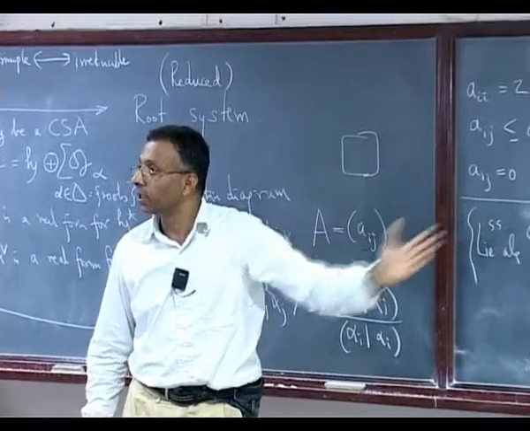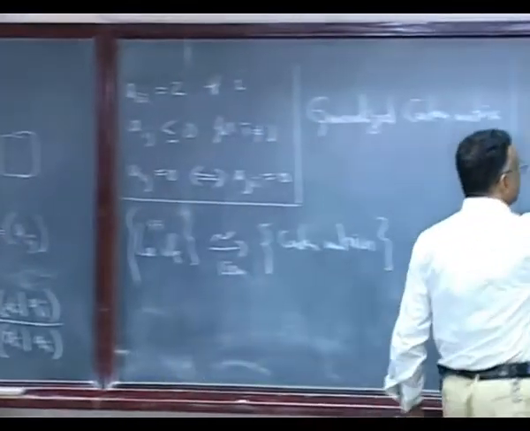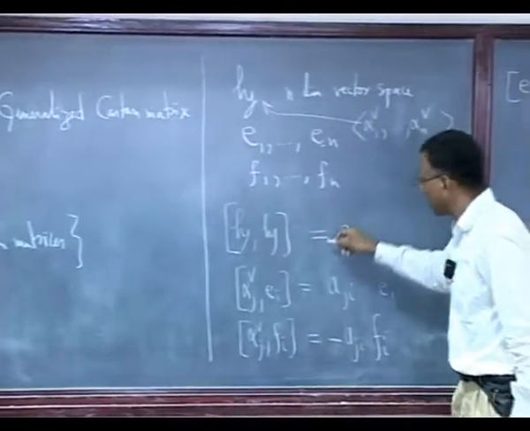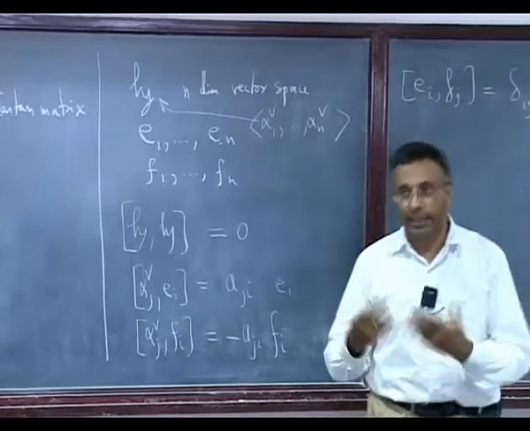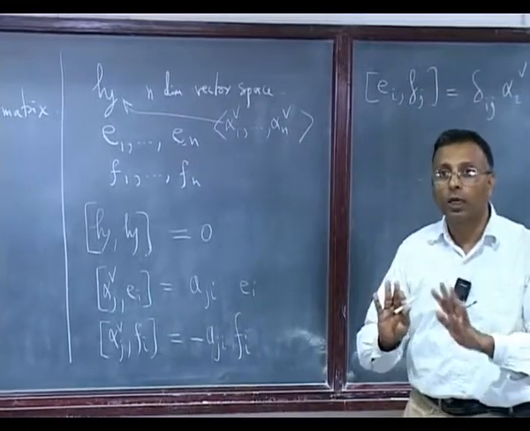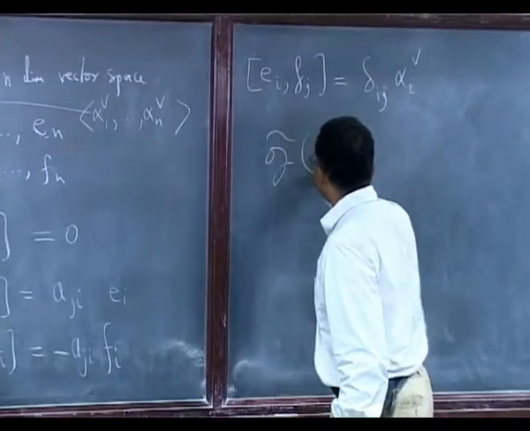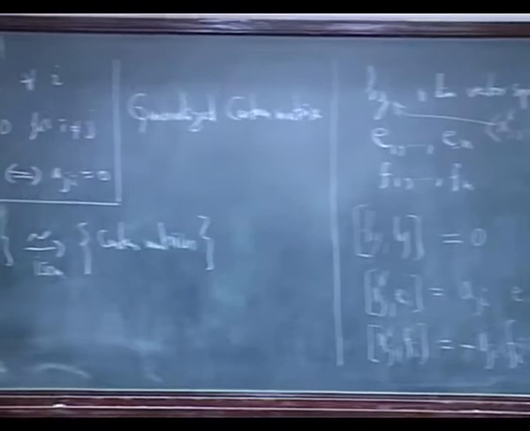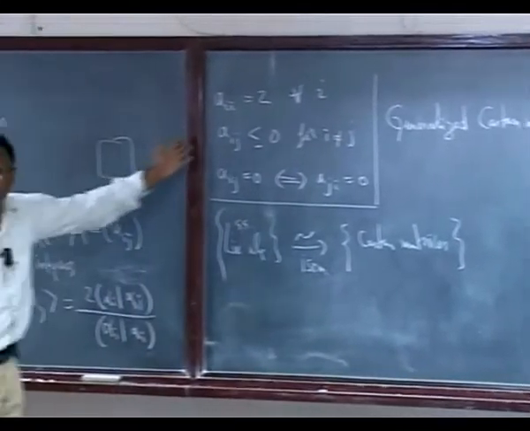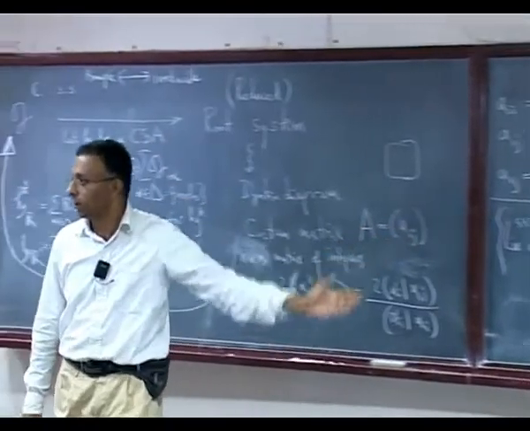These relations are definitely true. So let me take an algebra generated by these symbols subject to these relations. Okay? What do I get? I get some algebra which is called G tilde A. And now the point is, you could have taken any matrix and still done this business.